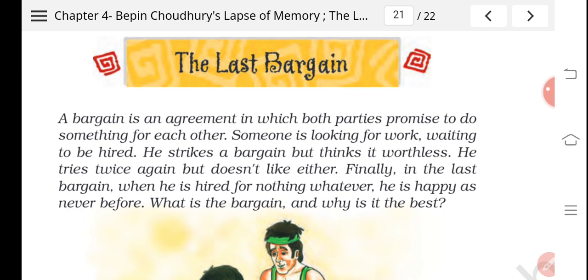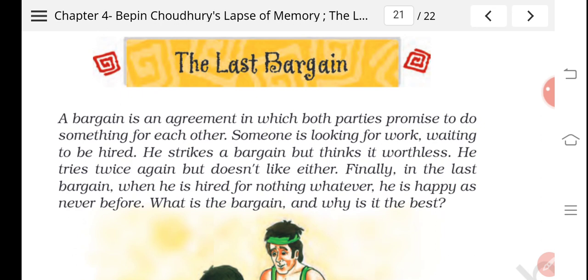Now, today we are going to read the poetic device used in the chapter The Last Bargain, and we will do the exercises of this chapter. We will go through the question answer of this chapter as well. So, let us start first with the summary of this chapter The Last Bargain.